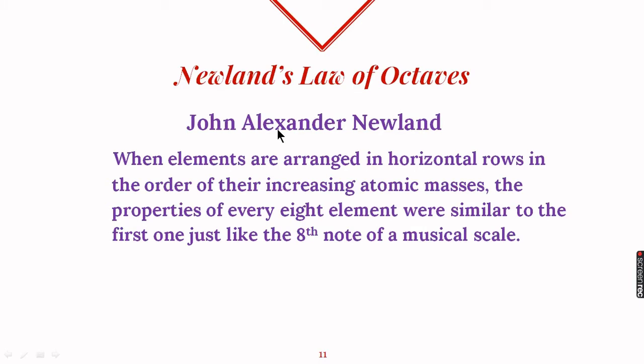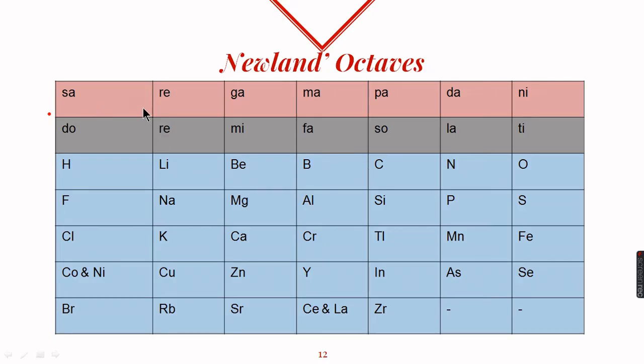The next attempt was made by John Alexander Newlands. He continued with the same concept of atomic masses and arranged the elements according to their increasing atomic masses, and he found a pattern. He found that the properties of every eighth element were the same as the properties of the first one, and he related this discovery with the notes of the musical scale. He said that as there are 7 notes, like sa, re, ga, ma, pa, dha, ni and then sa again, every eighth note of the music is the same as the first one. Similarly, the properties of every eighth element are the same as the first one.